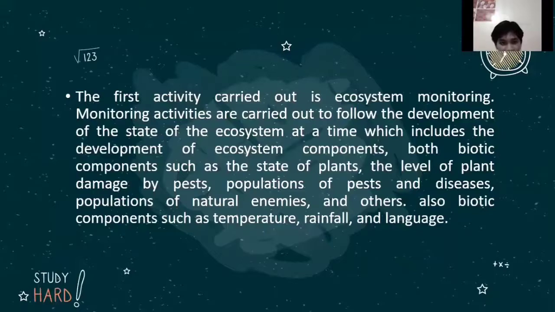The first activity carried out is ecosystem monitoring. Monitoring activities are carried out to follow the development of the state of the ecosystem at the time, which includes the development of ecosystem components, both biotic components such as the state of plant, the level of plant damaged by pests, population of pests and disease, population of natural enemies, and other. Also abiotic components such as temperature, rainfall, and wetness.